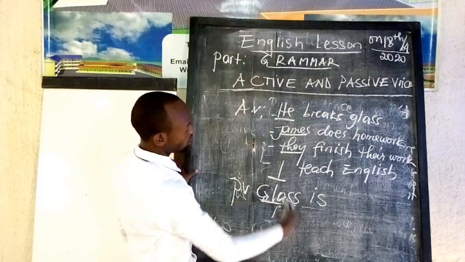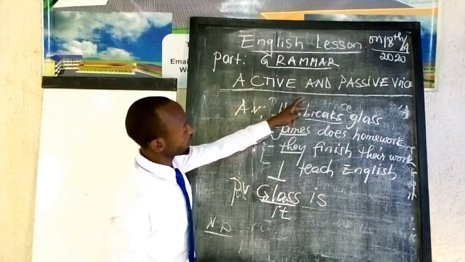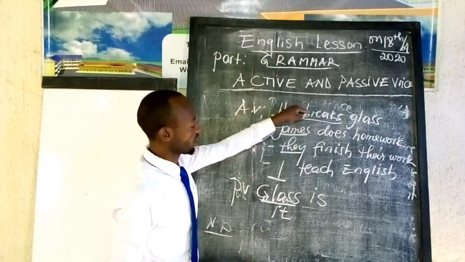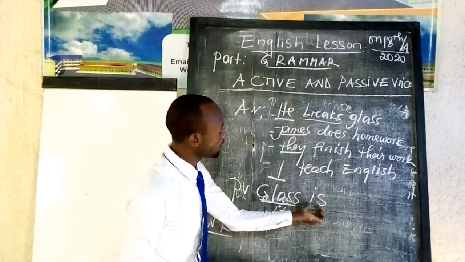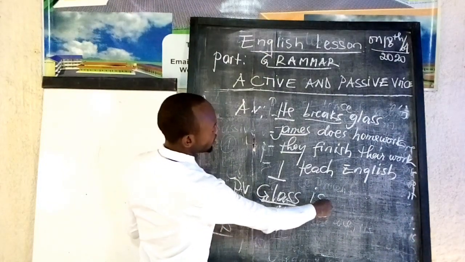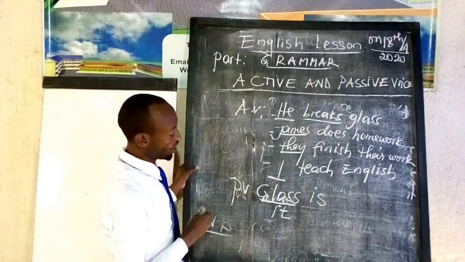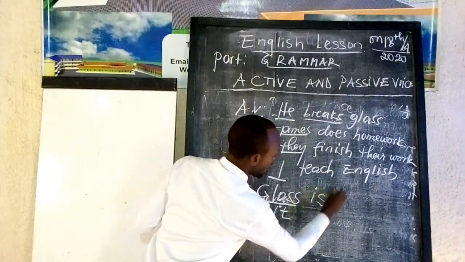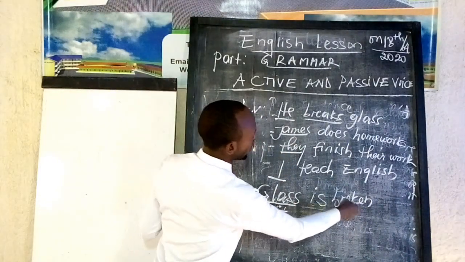Then, as I told you, for the first example the verb is to break, and after putting the verb to be in simple present tense, we add the past participle of the verb given. Now what is the past participle of the verb to break? Of course it is broken. So we say glass is broken.